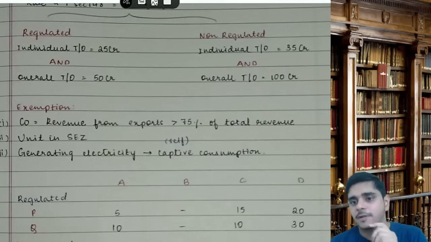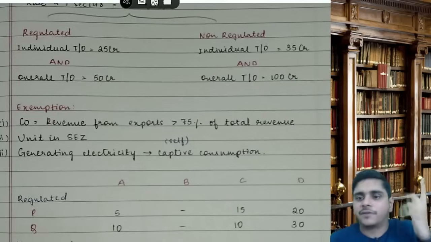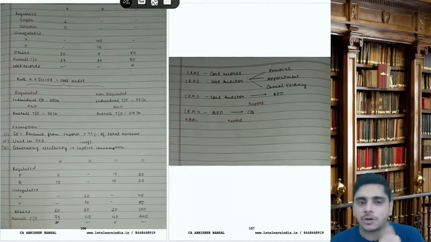Sir, what about micro and small? They do not have cost records. Why would they do a cost audit? They do not have cost records, so why would they do a cost audit? Clear?